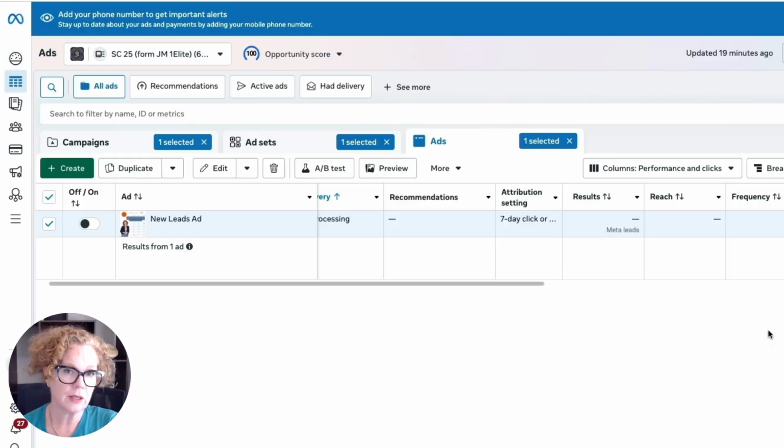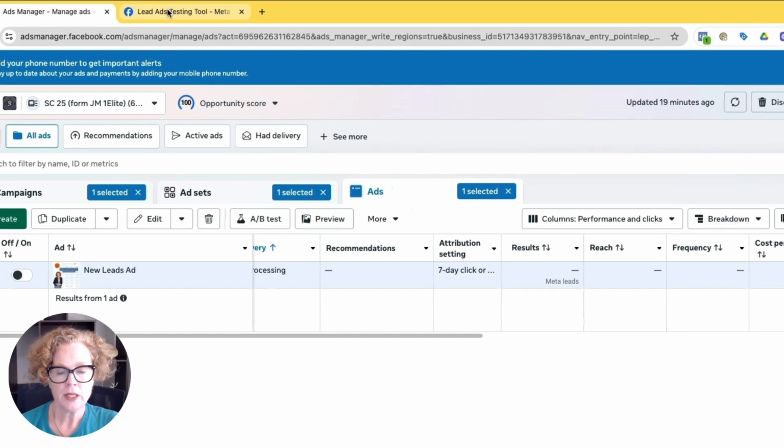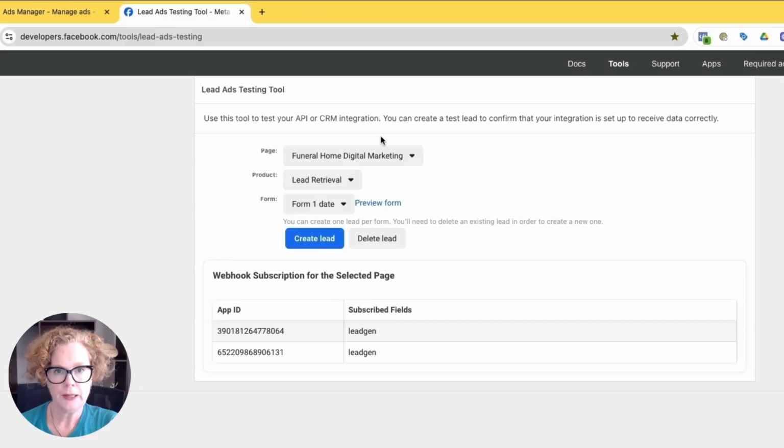Now, before I hit publish, here's a quick but really important step that a lot of people miss. You can test your lead form before you actually spend a single dollar to make sure that everything is working, which there's a link underneath this video. So you can just come to this tool and you would select the form that you have created and create lead.